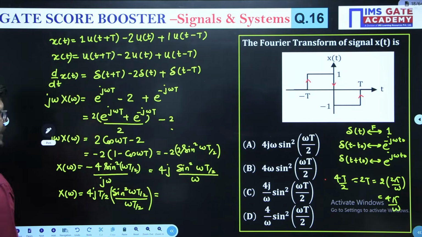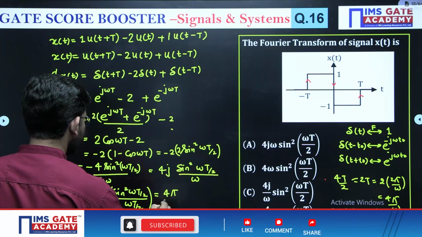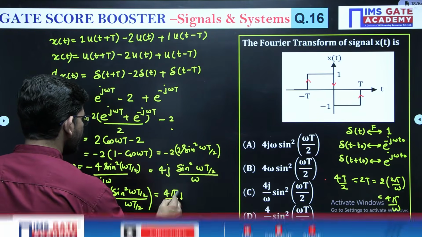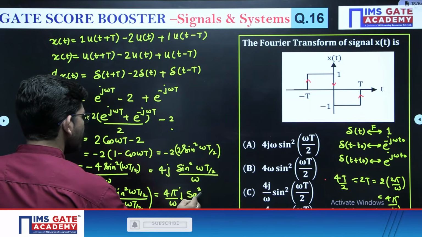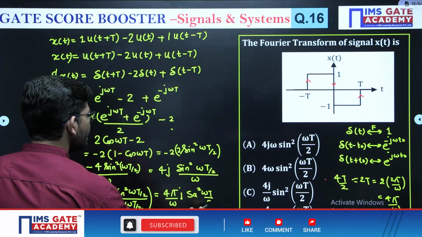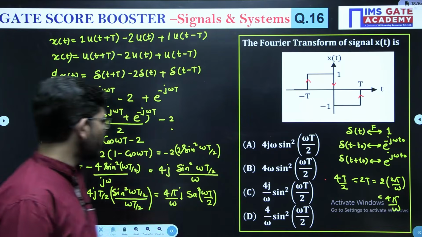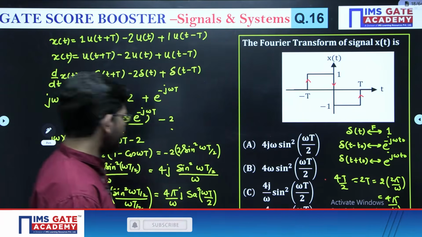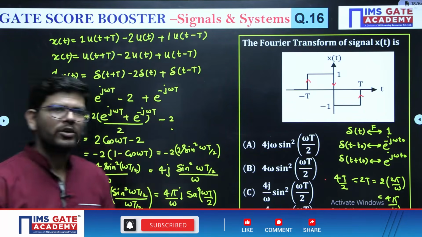Right? You will get 4 pi by omega into j, and this will become sample square omega t by 2. Okay, 4 pi j by omega sample square omega t by 2. Acha, we have done a lot of things here.